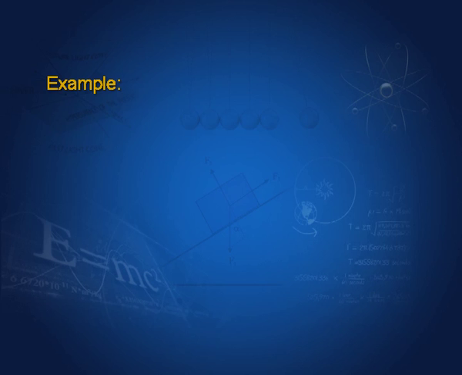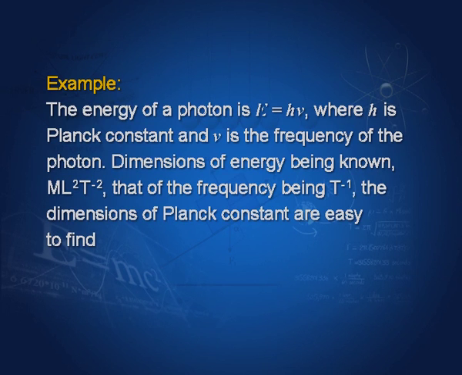Let us take an example. The energy of a photon is equal to h times nu, where h is a constant and nu is the frequency of the photon. Dimensions of energy being known, we have just derived them, M L square T minus 2, that of the frequency being 1 by T or T to the power minus 1. The dimensions of Planck constant are easy to find.